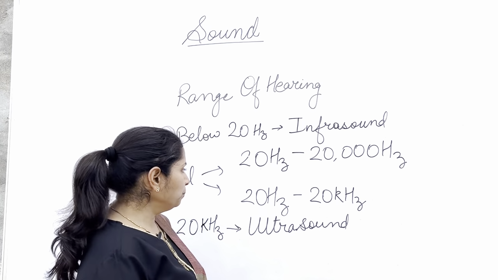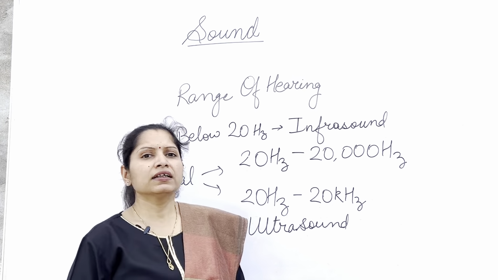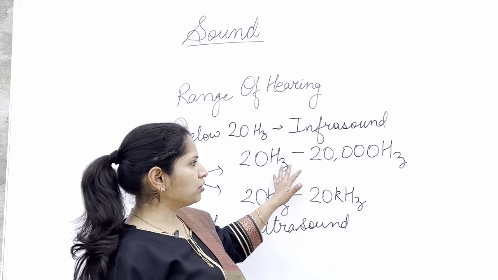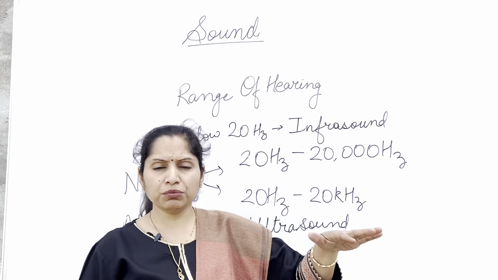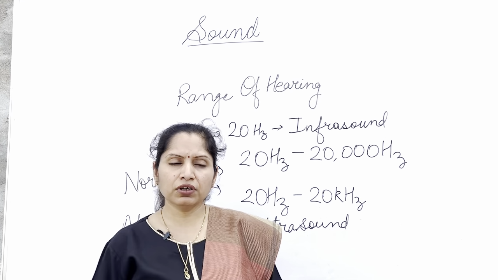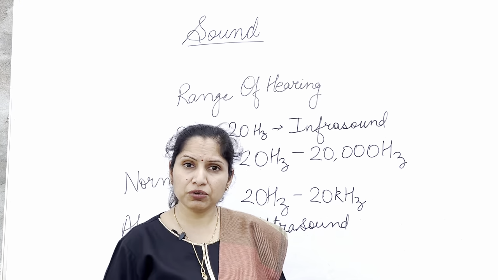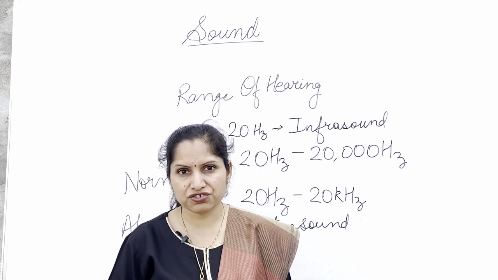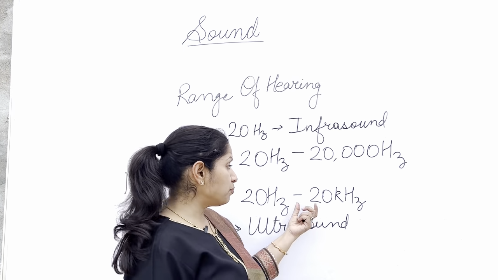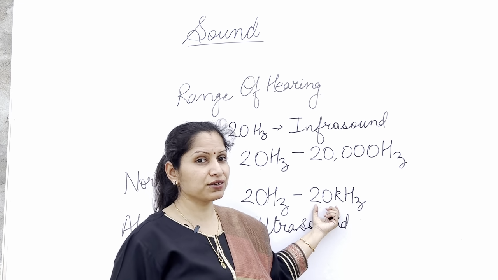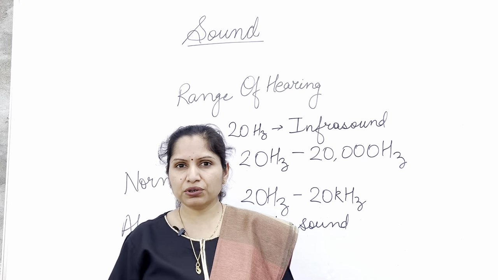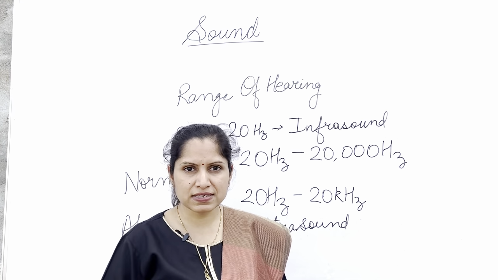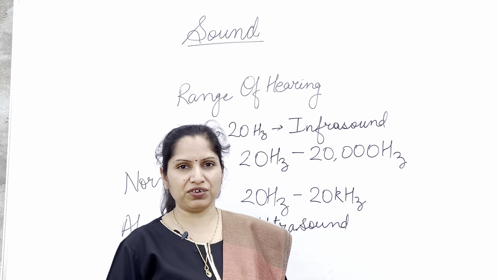Now, it's the normal range just for human beings. In fact, some dogs and children under 5 years of age can hear the sound waves up to 25 kilohertz.